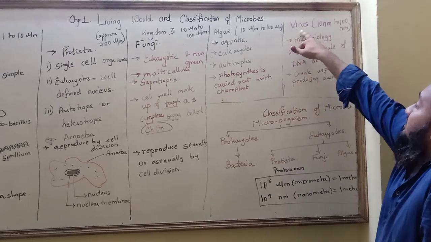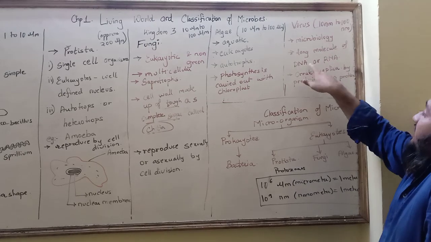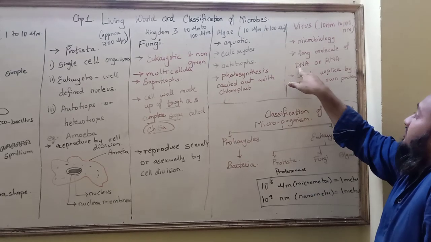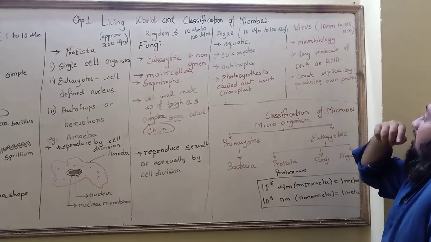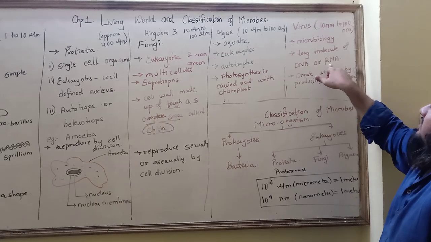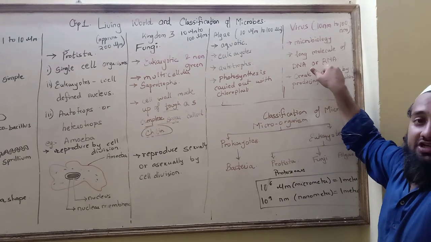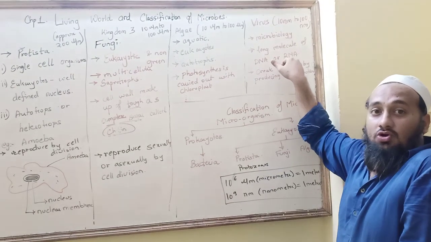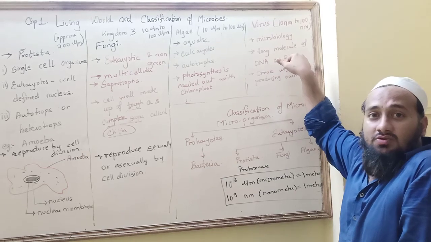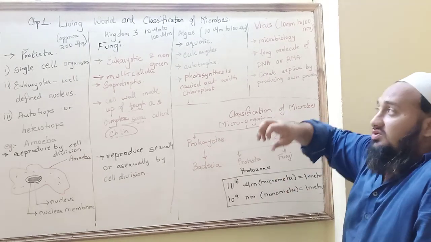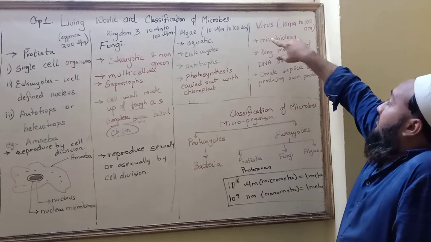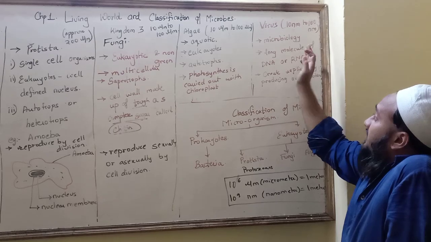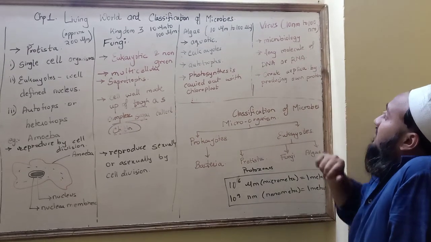Okay, now what is this virus? Virus is a long molecule of DNA or RNA. Now where are this DNA and RNA found? You will study in 9th standard. DNA is deoxyribonucleic acid and RNA is ribonucleic acid. This is found in our genes. Where is this gene found? It is found in our chromosome. Where is this chromosome found? It is found inside the nucleus. Where is this nucleus? Inside the cell. So these viruses are long molecules of DNA or RNA and they are on the edge of living organisms. So we study them under microbiology.